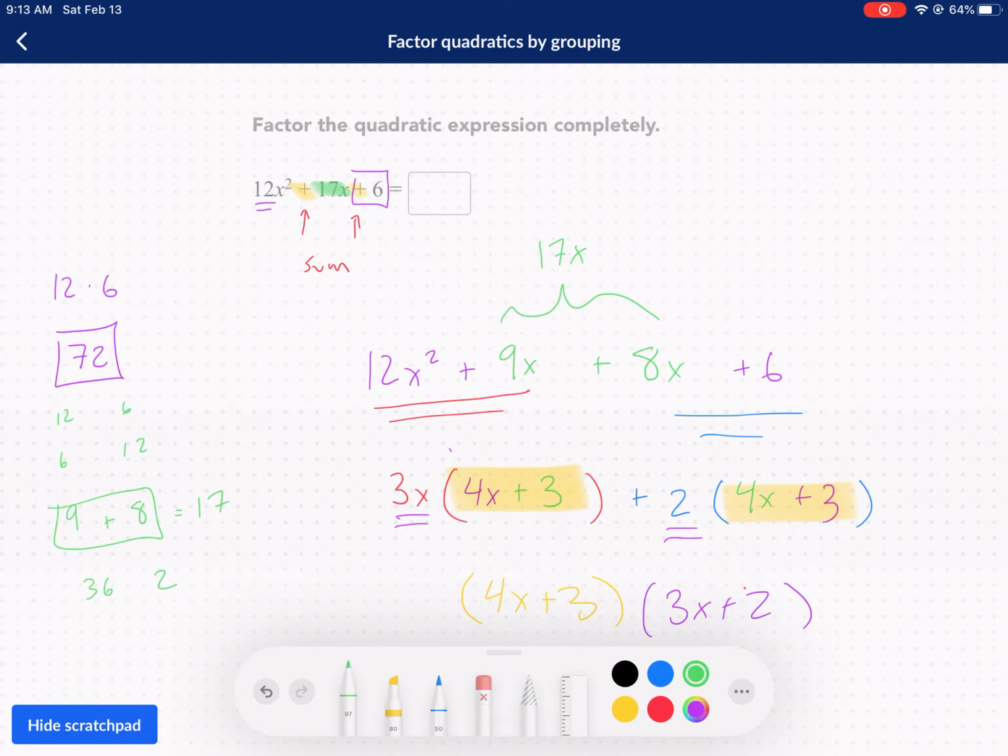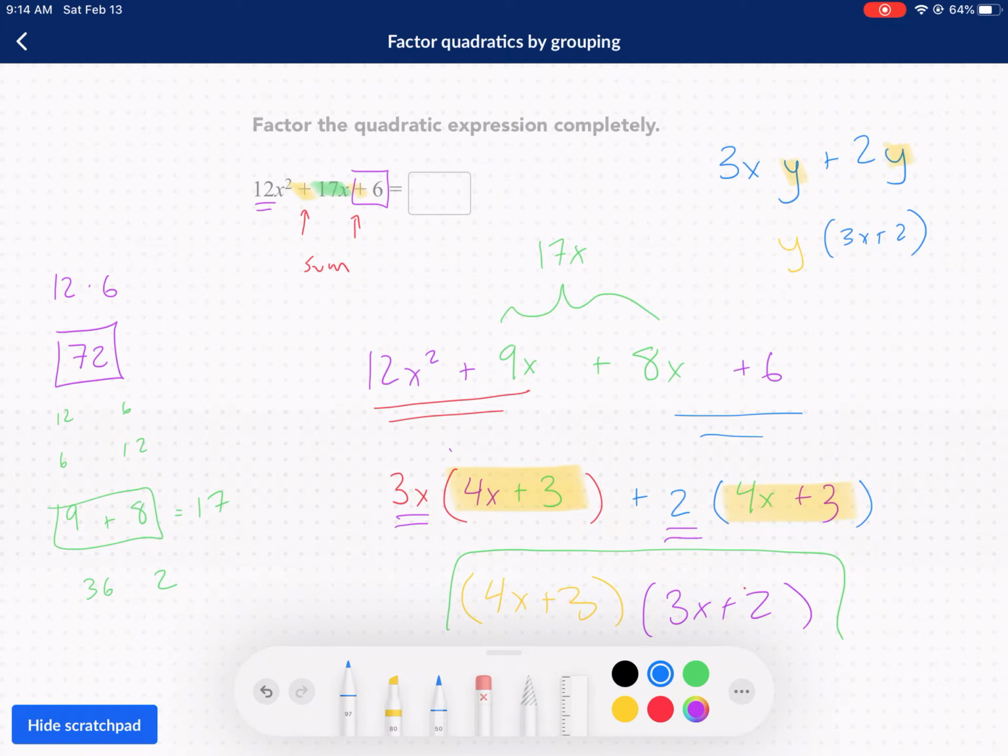If you're confused on what I did for this last step, consider this. Consider if we had 3x times y plus 2 times y. You could notice that we have a y here and a y here, and we could factor out a y. And then what are we left with? We're left with 3x plus 2.